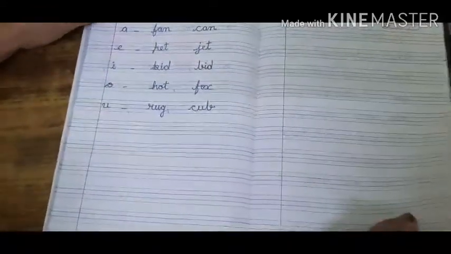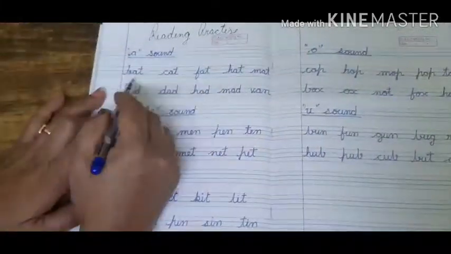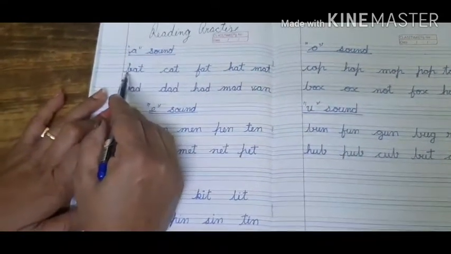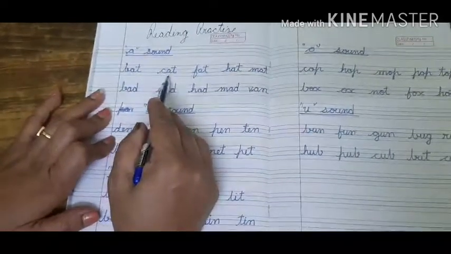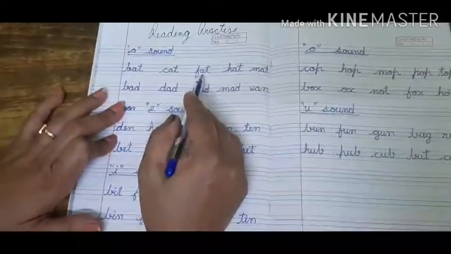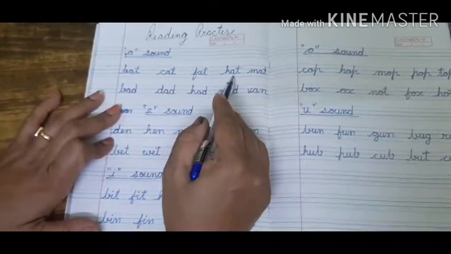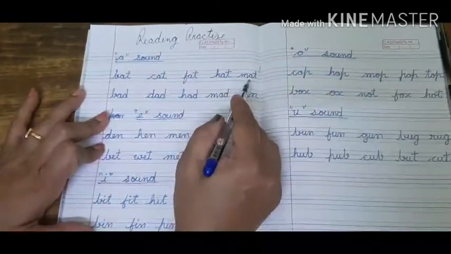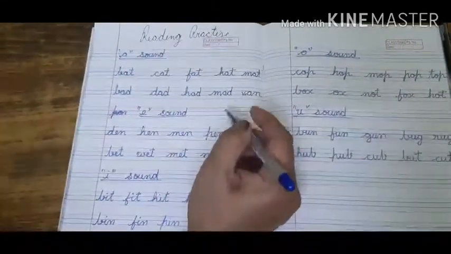Now let us come to our reading part. For A sound words, B-A-T, bat. K-A-T, cat. F-A-T, fat. H-A-T, hat. M-A-T, mat. I am reading according to the phonic sounds also.